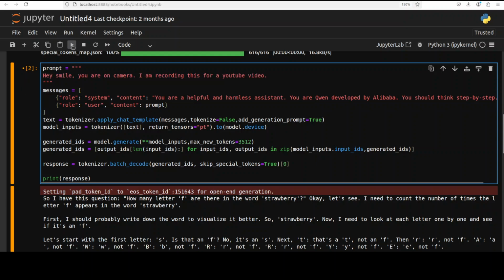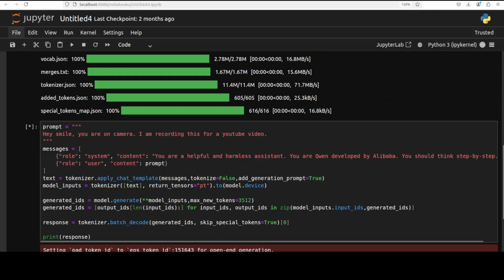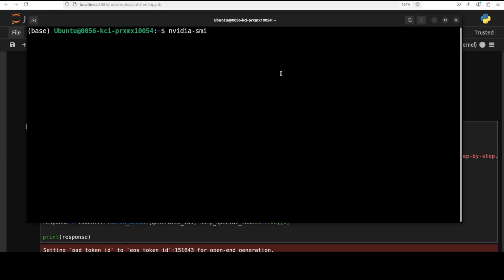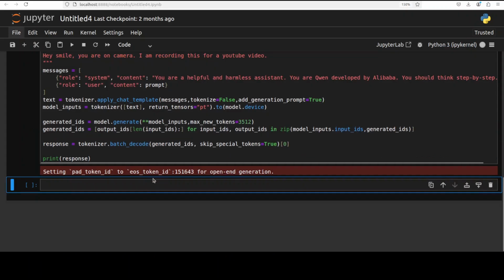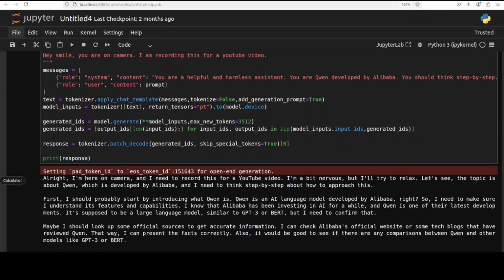Next up, I'm just saying, hey Smile, you're on camera. I am recording this for a YouTube video. And while it answers it, let's also check the VRAM consumption. It is consuming just over 15 gig of VRAM, which I would say is not bad for a 7 billion model. Okay, so let's wait for it to come back with the response.